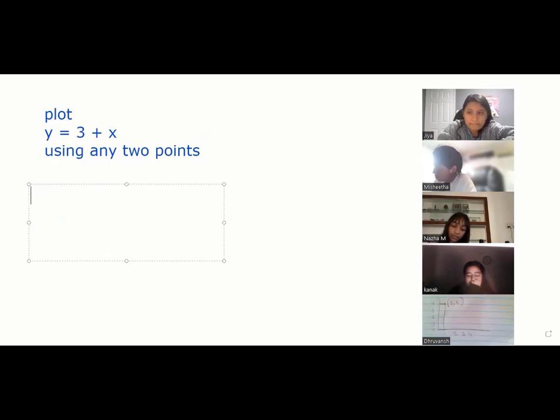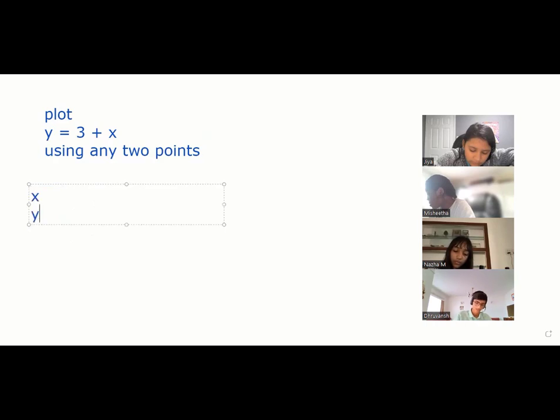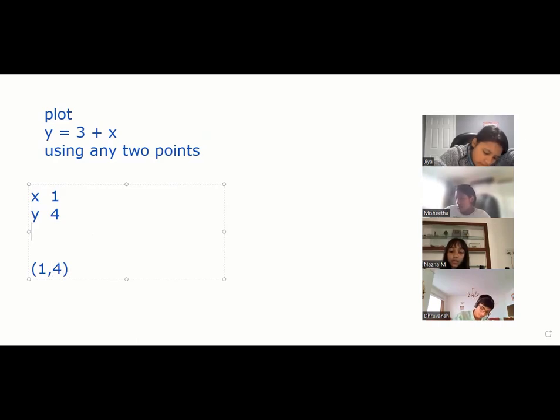Dhruvansh, what point you have taken? 1, 4. Dhruvansh, you have to plot a line, not the point. So Dhruvansh, you have taken x is 1, so y is 4, correct? Your first point is 1 and 4. What is your second point, Dhruvansh? Mayank, I'll draw this, okay? Okay, sir. 0, 3. If x is 0, but you don't have to plot like this, Dhruvansh. No, Dhruvansh, these are the points.